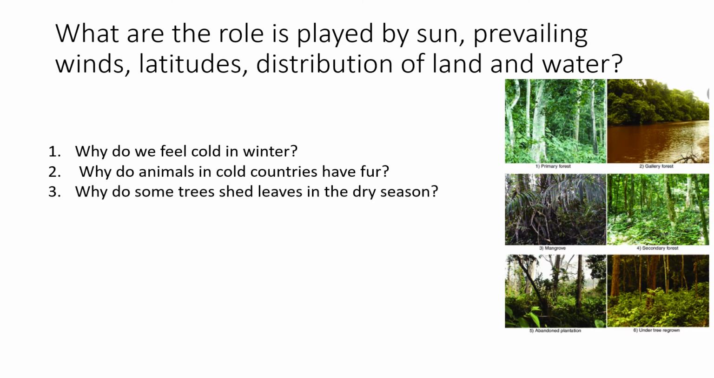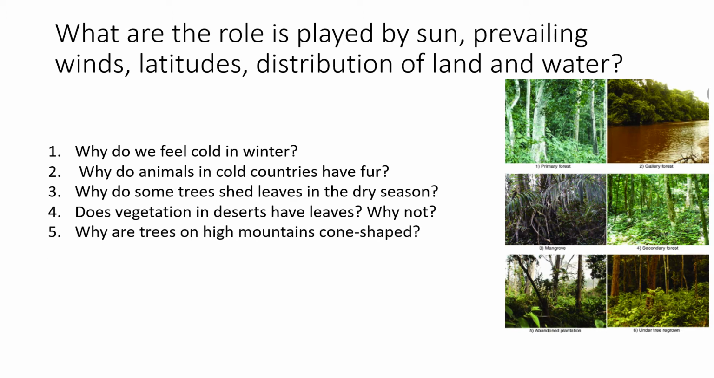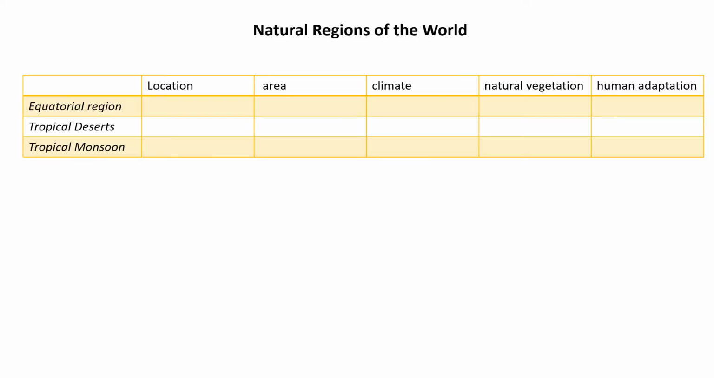Why do some trees shed leaves in the dry season? Because they are deciduous trees. They are very smart. They know that during the summer season there will be hardly any water in the soil, so they will die. So they shed their leaves before the summer season so that there won't be too much transpiration. Does vegetation in the desert have leaves? No, they don't, because there would be too much transpiration. Then why are trees on high mountains cone shaped? Because otherwise snow will accumulate on them and they will die, so that the snow slides off the trees.